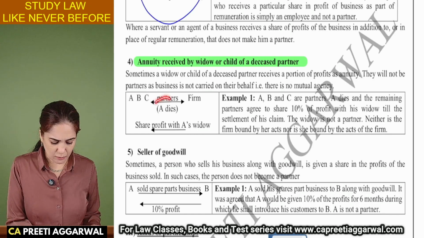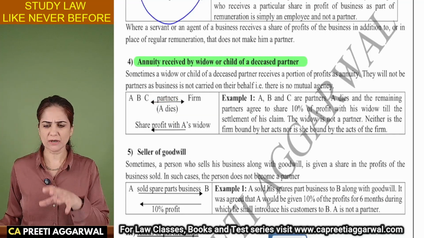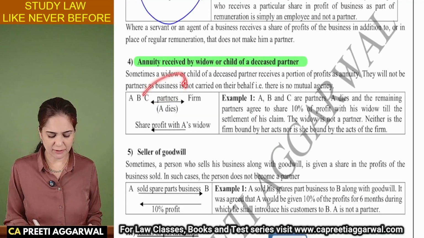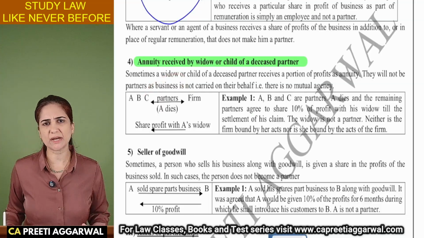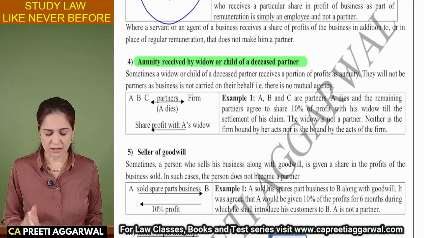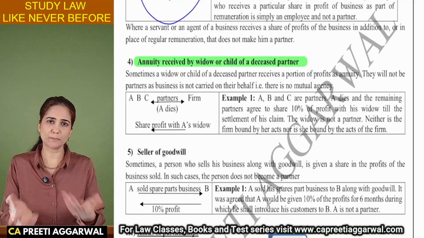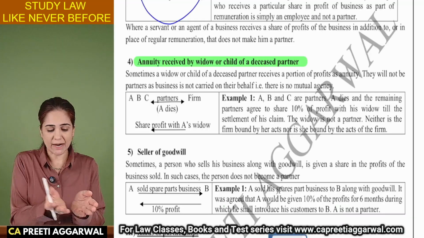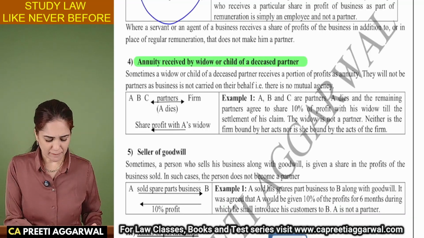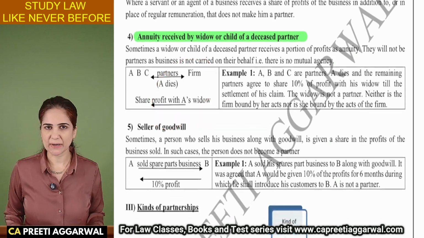Now, if the account is not settled, you will either give the share of profit on whatever amount is still lying with the firm, or you will give interest at the rate of 6% per annum or any other rate which is decided by the deed. Here, the account is not settled. So, we are sharing the profit, the money is still lying with the firm. We have an option to either share profits on that amount, whatever is attributable, or you can give interest. But here we are sharing profits with that widow. That doesn't mean that she has become a partner.